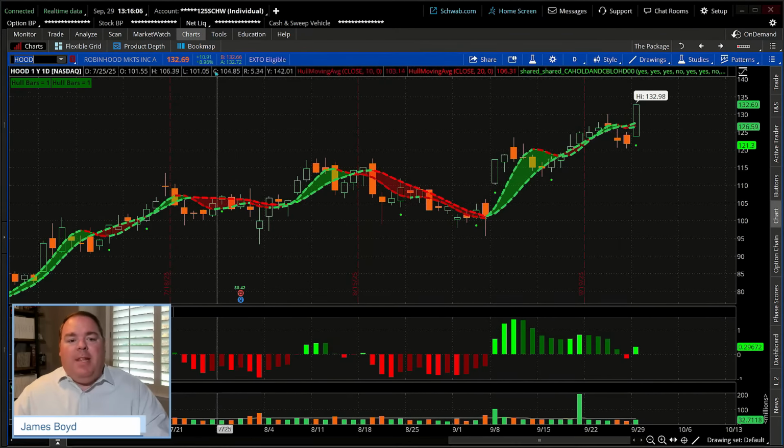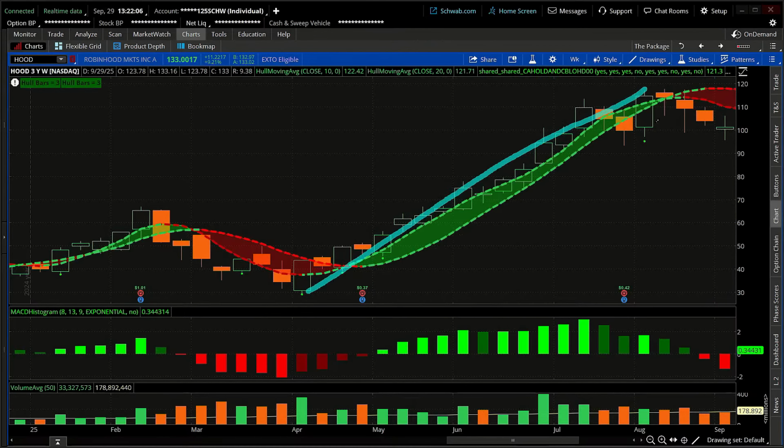Now, by the way, if we pulled up Hood on the weekly chart and asked what that weekly chart looks like, I want to go back to here for just a second. On this right edge, we see a big, massive pullback, and then on its right-hand side, a little sideways consolidation.